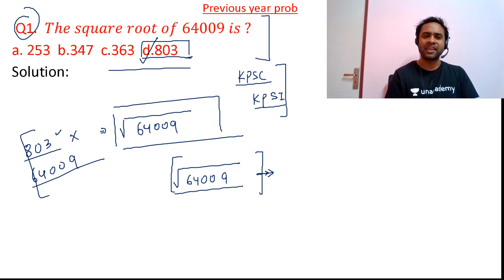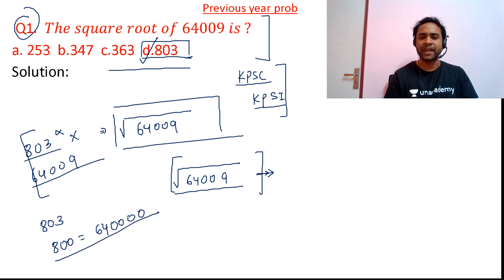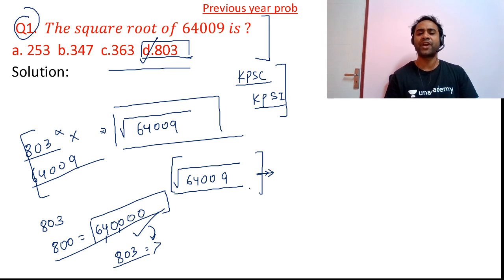But friends, this answer will be very much wrong. See friends, 803. If I calculate the square of 800, 8 square will be 64, then four zeros. So 800 square itself is 6,40,000. So definitely 803 square will be more than this. So friends, this option will not be your answer.